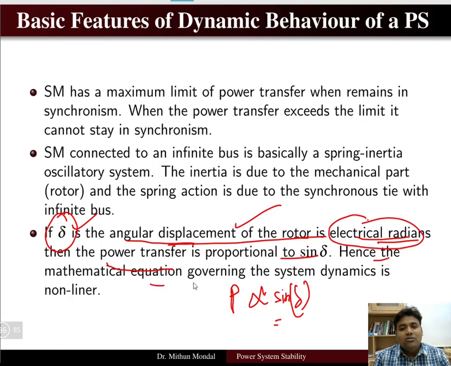Hence, the mathematical equation governing the system dynamic is non-linear. Here we see that the power is a function of sine of delta, so the dynamics that the mathematical equation describes will be non-linear.